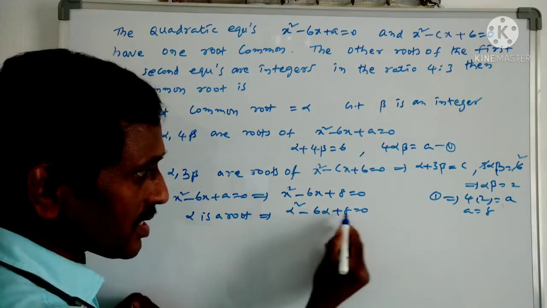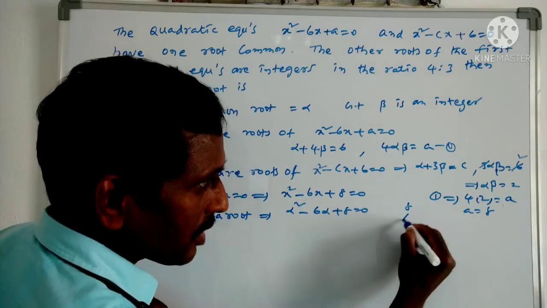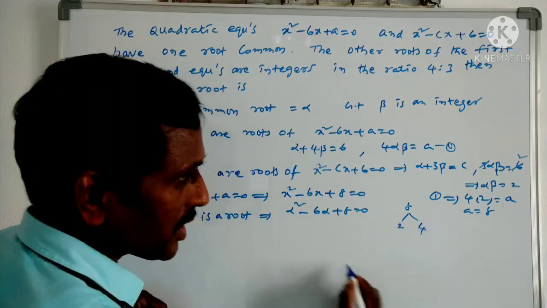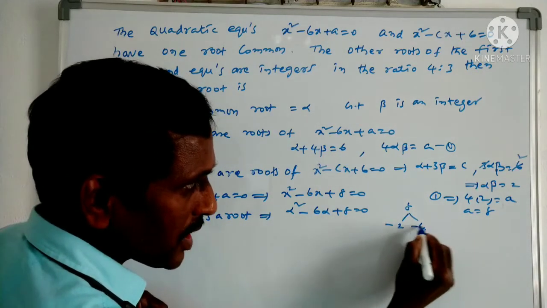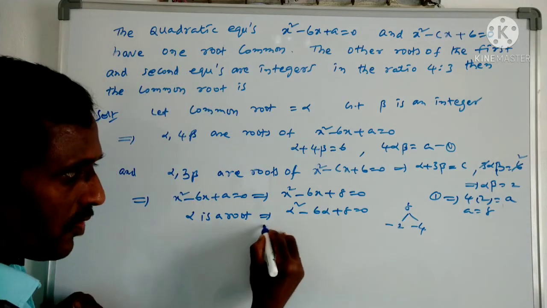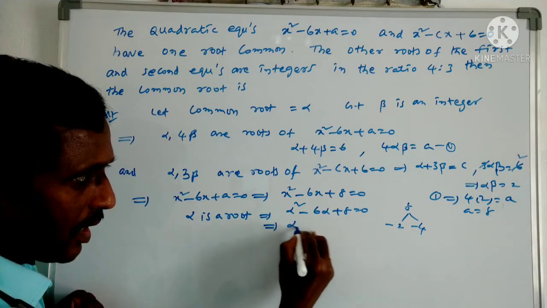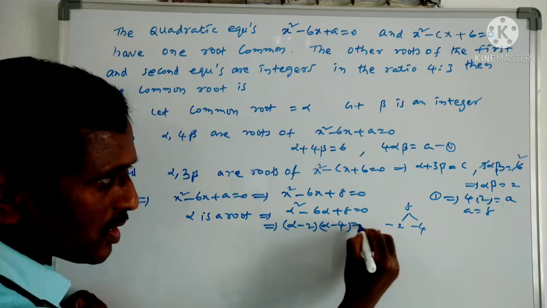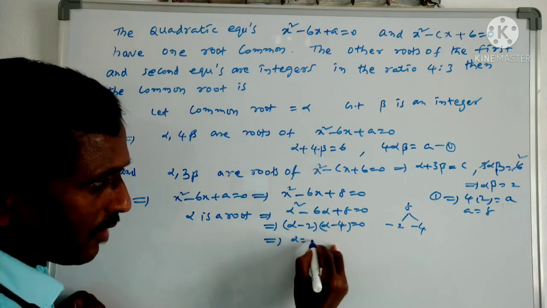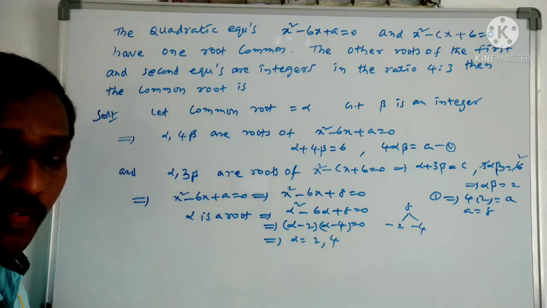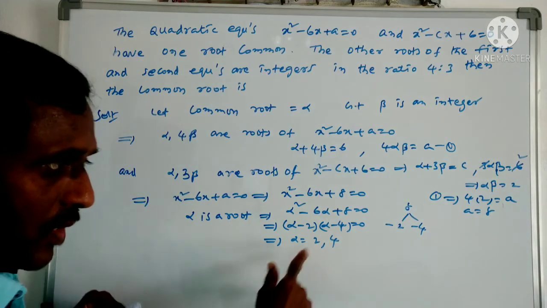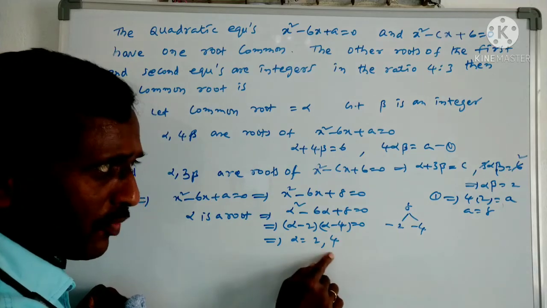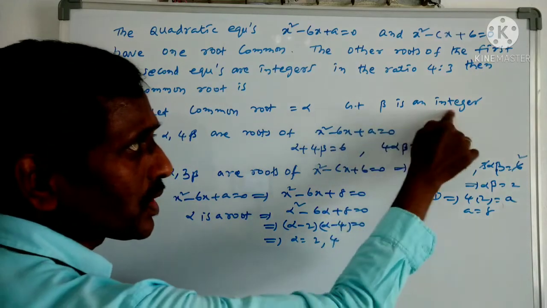What is the product? 8 is the product. Divide into two numbers whose sum should be 6: the combination 2 and 4. To get a sum of minus 6, we need minus 2 and minus 4. Now we can write the factors: alpha minus 2 into alpha minus 4 equals 0. From this the alpha values are 2 or 4. But the answer options give only one. So alpha may be 2 or 4, but beta should be an integer.